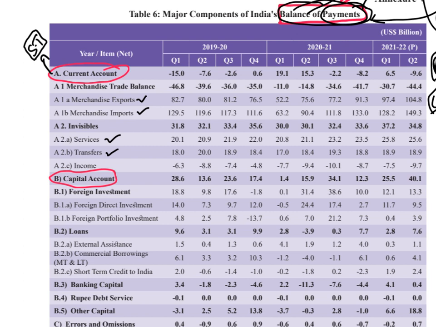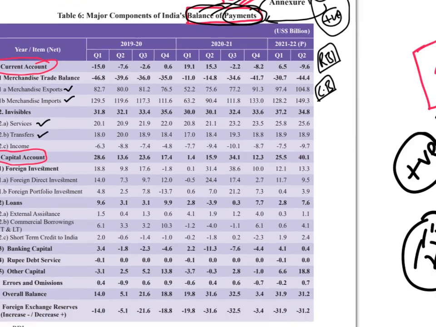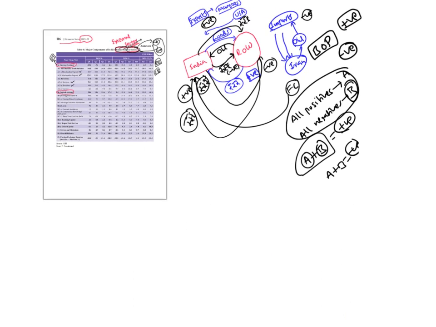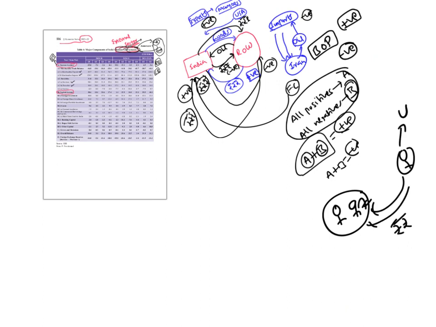So pay attention here, right? Let's say there is a student who studied in US and got a job in US. His parents are in India. A person working in US and his parents are in India. This person from US is sending money to his parents. He is in US. Now the money is flowing in, and it is a short-term transaction because the money comes immediately, right? There is no long-termness to this particular transaction. So it is a transaction under current account.